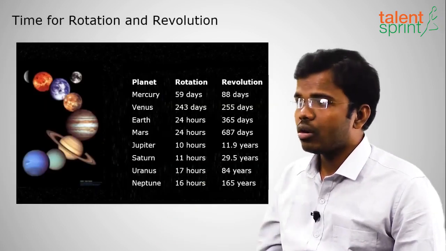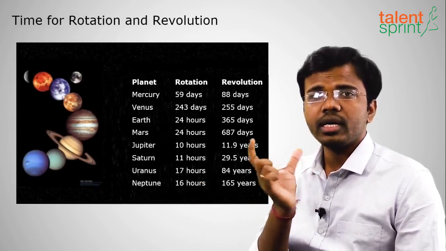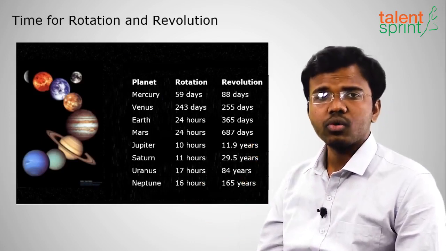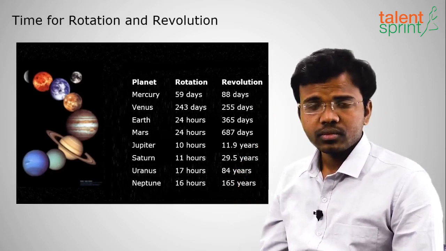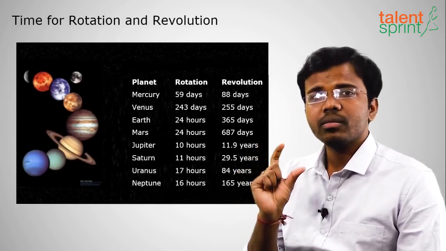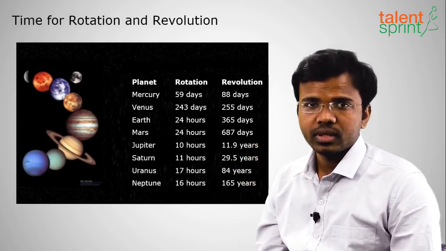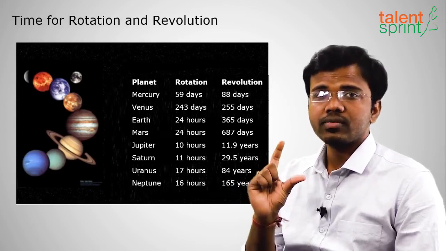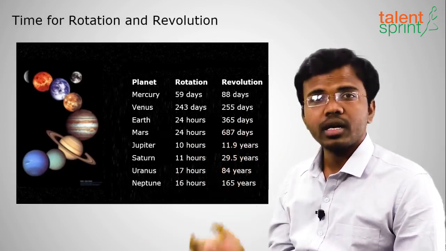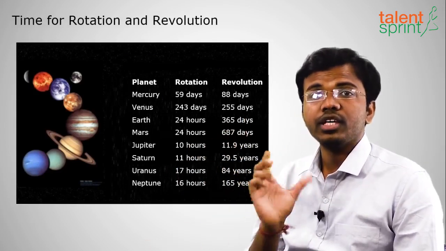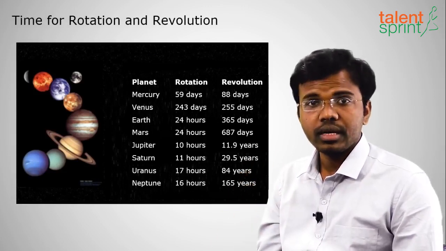Clear with this? Moving on, the time for rotation. What do you mean by rotation? Rotation means rotating around its own axis. I've told you why they rotate, because they were separated from a moving object. So to conserve their angular momentum, every planet rotates around its own axis. Clear with this? So most of the planets will rotate around their own axis from west to east. But only Venus and Uranus rotate from east to west. They are in retrograde rotation. That is called retrograde motion. Clear with this? Retrograde.